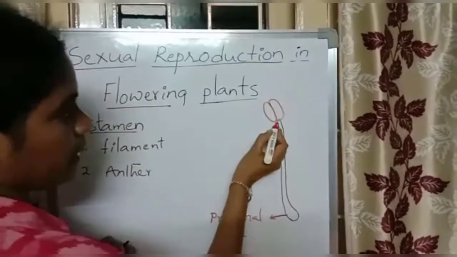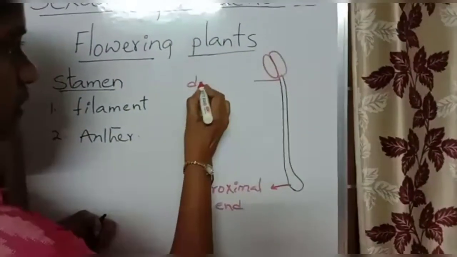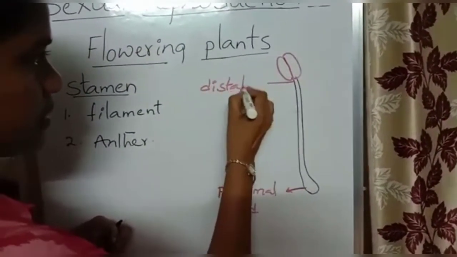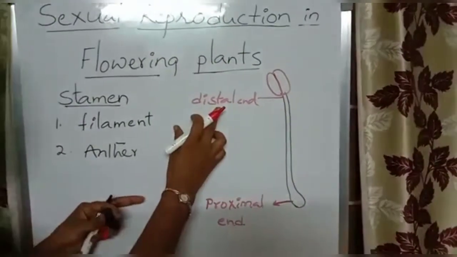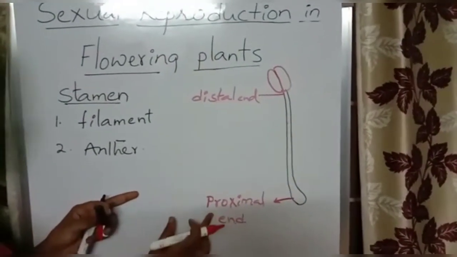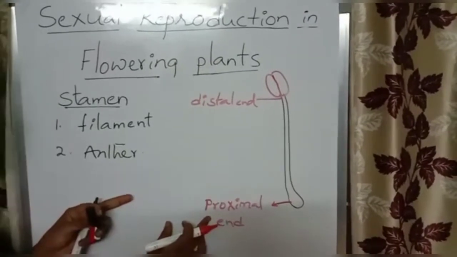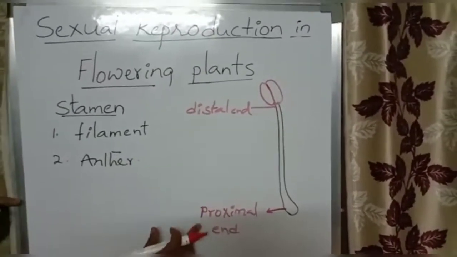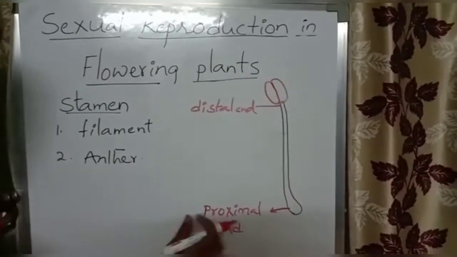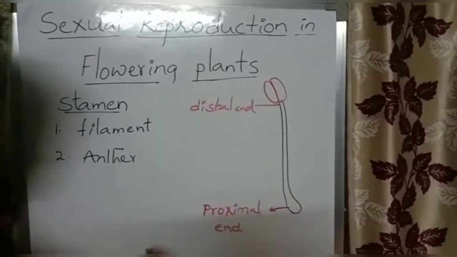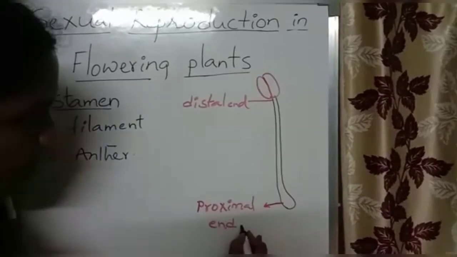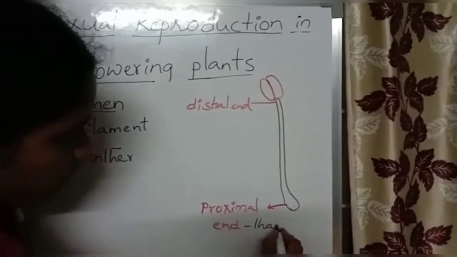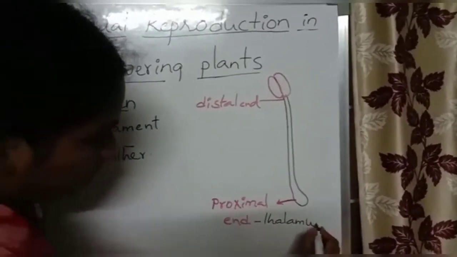The lower part of the filament is called the proximal end, and the upper part is called the distal end. Where is the proximal end? We have to say the location. The proximal end is attached to the thalamus.